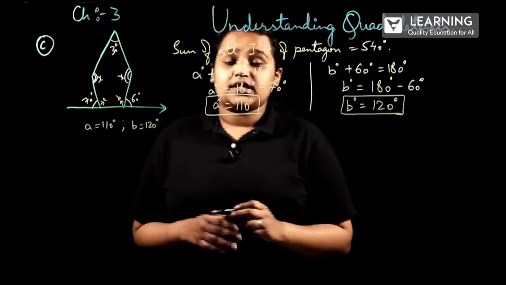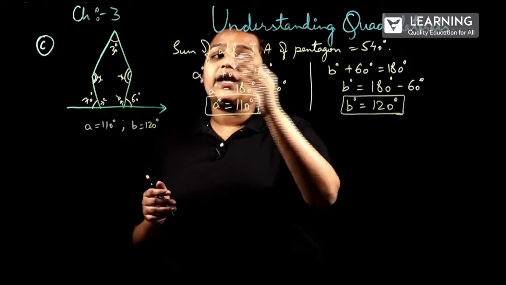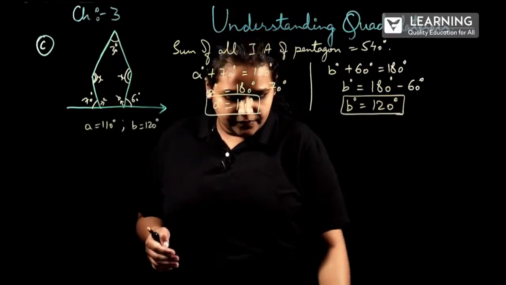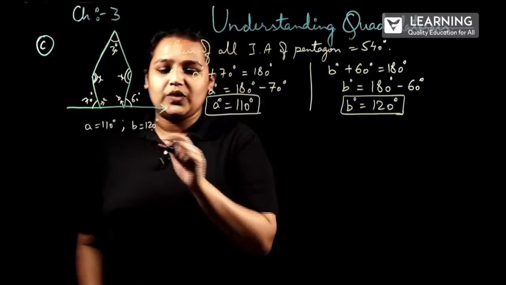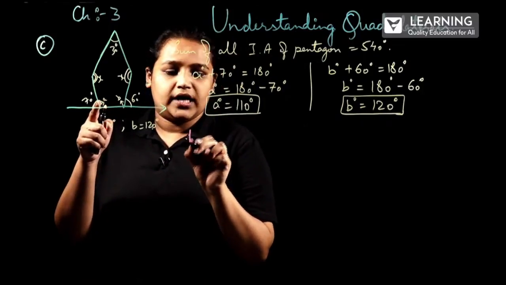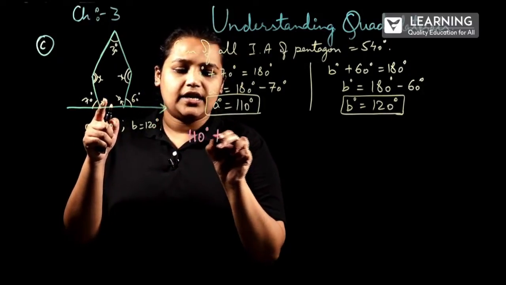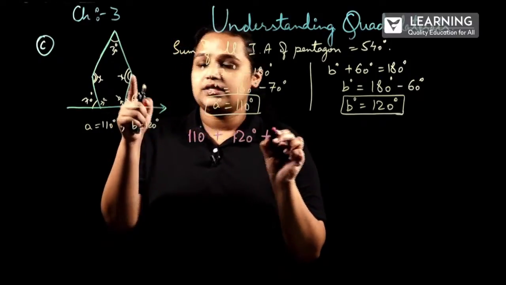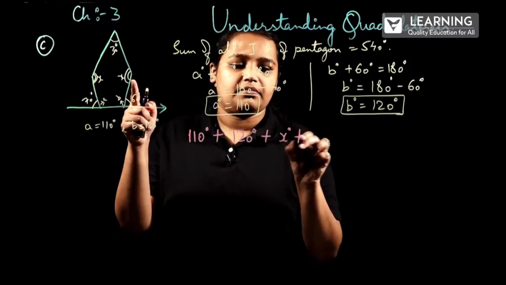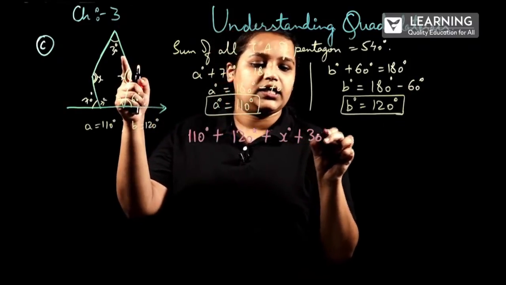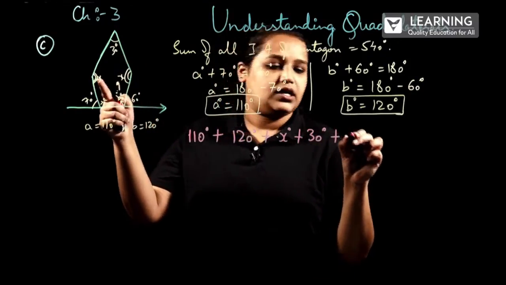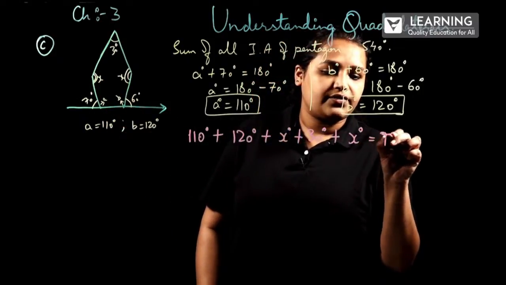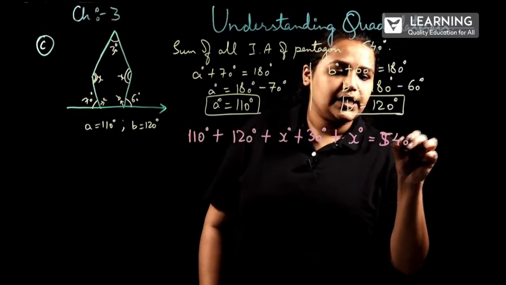As I said previously, the sum of all interior angles of a pentagon will be equal to 540 degree. So, now we will take 110 degree plus 120 degree plus x degree plus 30 degree plus again x degree will be equal to 540 degree.